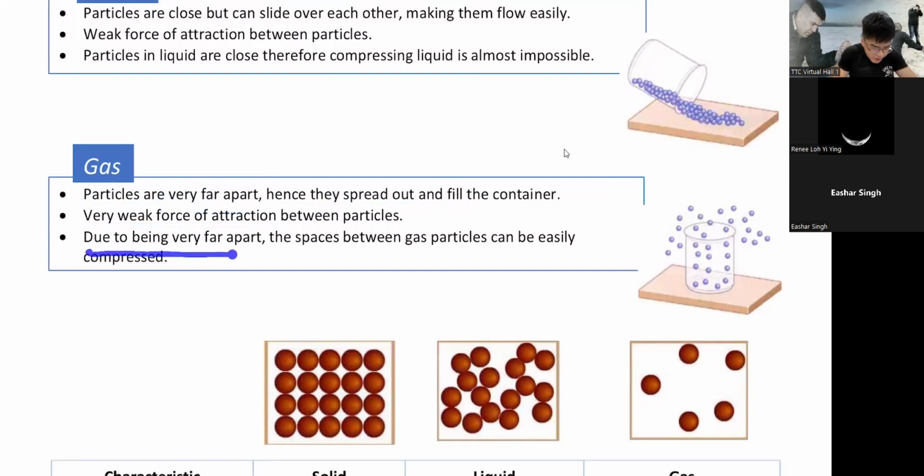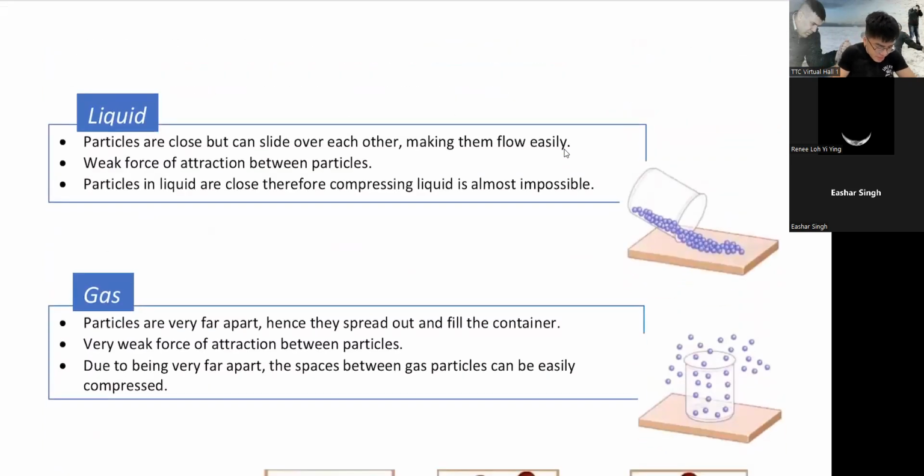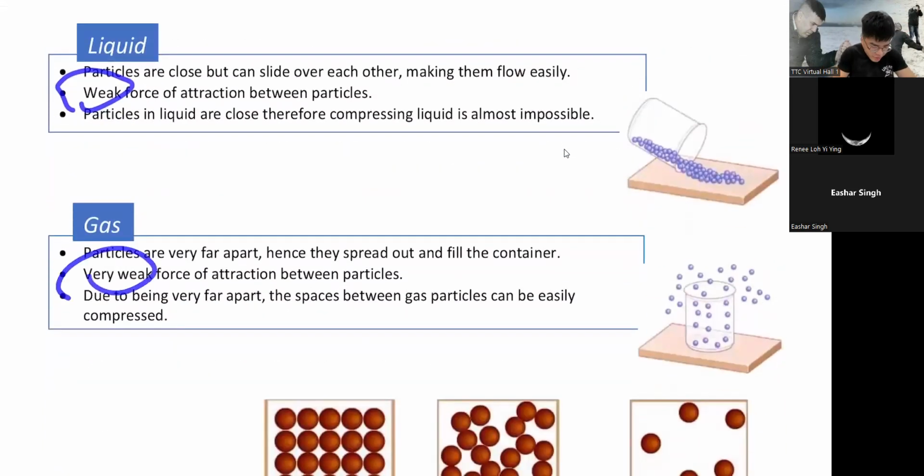Due to being very far apart, the spaces between the gas particles can be easily compressed. You can easily press them closer. Do you see all these spaces? It's like you have an empty bus. There's like 10 people inside. So you say, hey, can you guys sit a bit in some more? We have many people coming in. Yes, you can. You can easily press them, because all these are empty space. So strong friendship, weak friendship, very weak friendship.